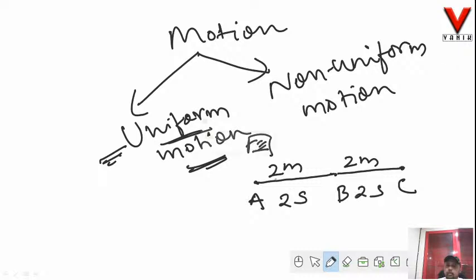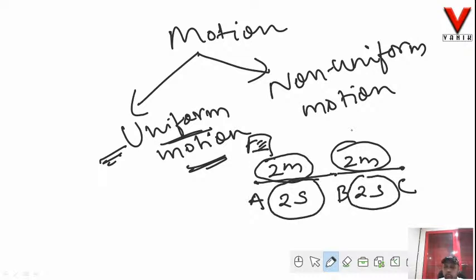So we can see over here that the distance traveled by the body is the same throughout, that is from A to B it is 2 meter, from B to C it is also 2 meter. And the time taken, that means the time period or the duration, is also the same. From A to B it is 2 seconds, from B to C it is also 2 seconds.